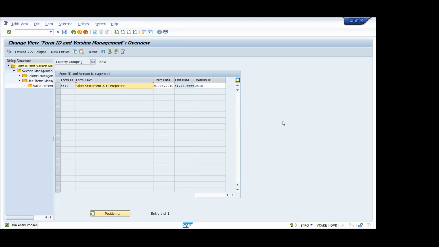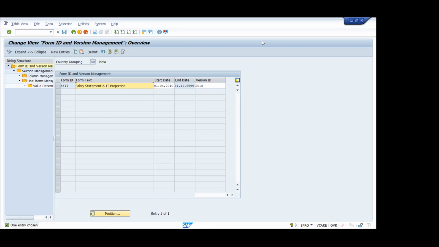Okay, so to reduce such kind of queries from the employees, SAP has designed the TSS, Tax Simplifier Statement. Again, it is optional. Organizations may opt for it because installing it doesn't take any additional charges from SAP. The only thing is you have to invest time initially during your implementation. Once it is done, employees can see their tax details and, the main part, how it has been calculated. So it's a kind of do-it-yourself thing.